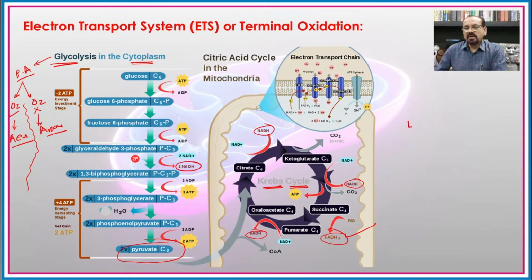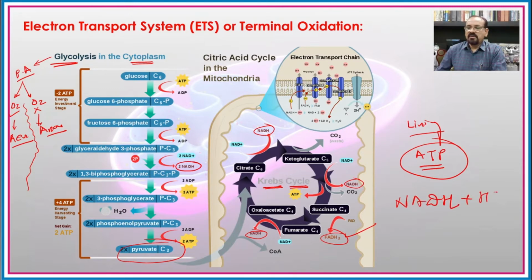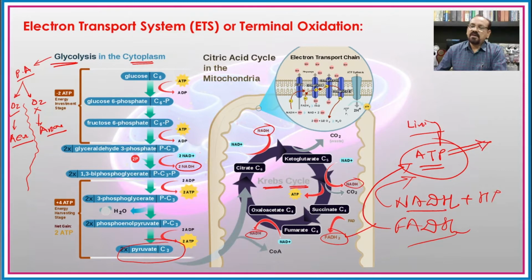In every living organism, ATP is known as the energy currency, and hence after the formation of NADH and FADH2, these are first of all converted into ATP molecules so that ATP will be available for the different metabolic processes in the organism.